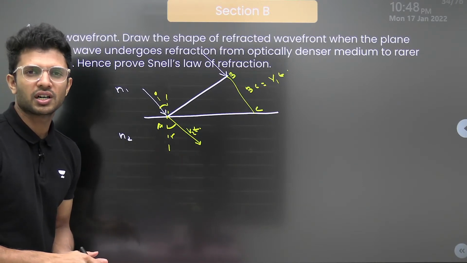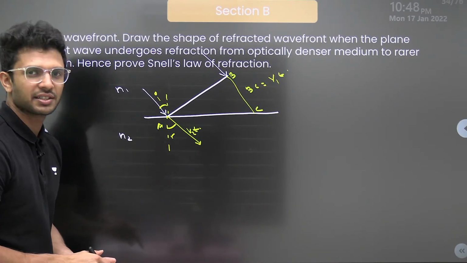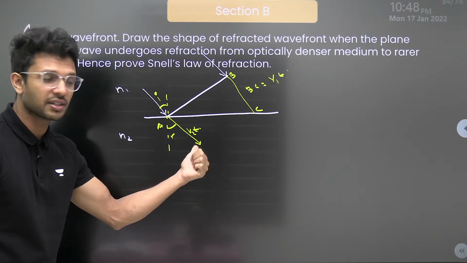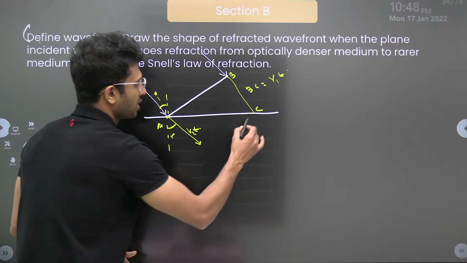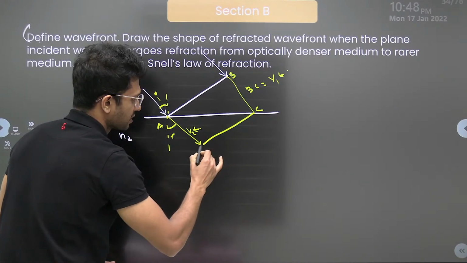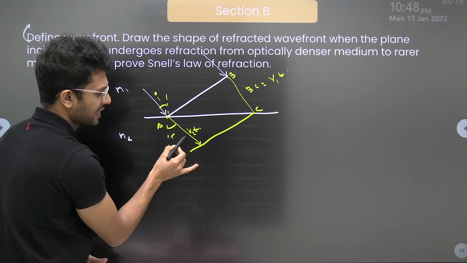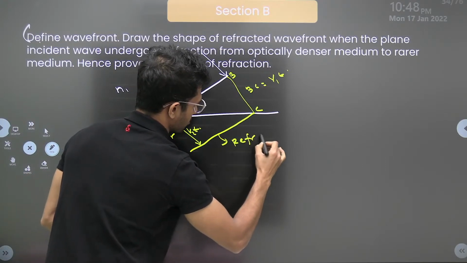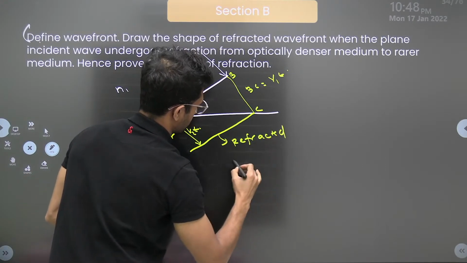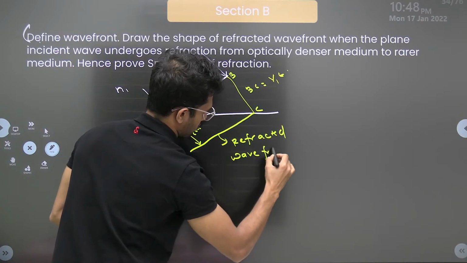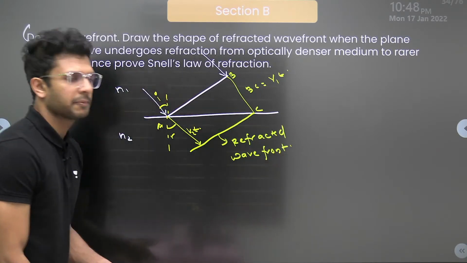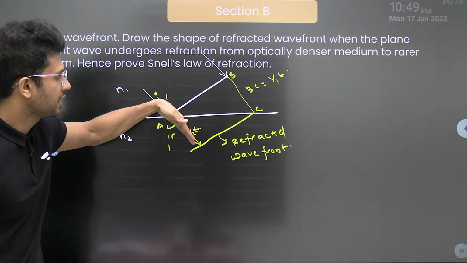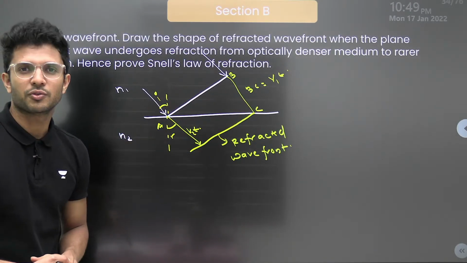Now how can we draw a refracted wavefront? Very simple. This is a refracted light ray. Wavefronts are always perpendicular to the ray of light. Okay? This is a refracted ray of light. This is the refracted wavefront. How did we get that this is the refracted wavefront? By using the simple concept that the ray of light is perpendicular to the wavefront here.